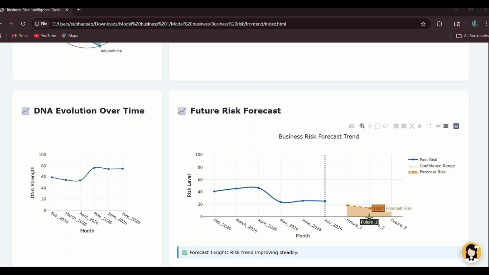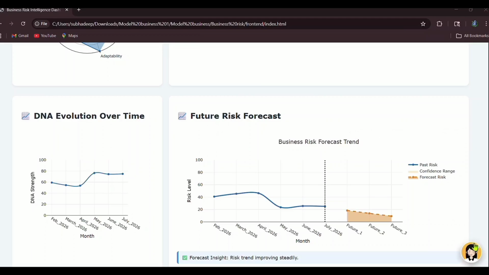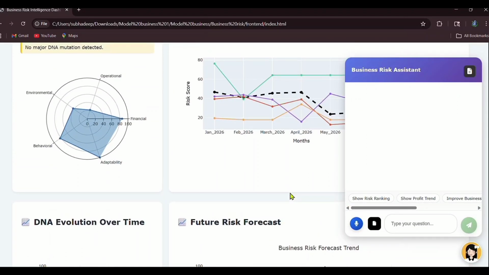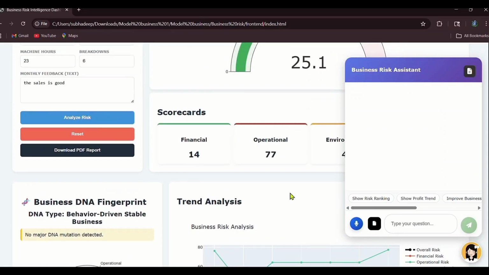Our model also uses chatbot assistance. When any user cannot understand this kind of graph or anything, they can take help of the chatbot. Here, these are the suggested questions which they can ask.